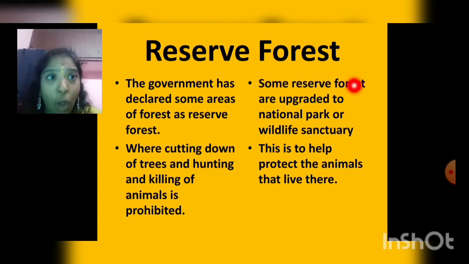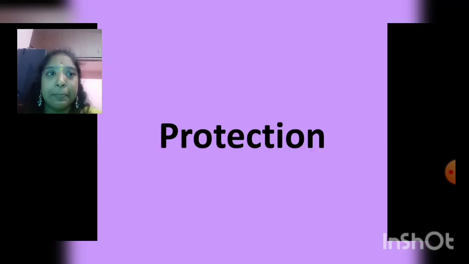Some reserve forests are upgraded to national parks and wildlife sanctuaries. This is to help protect the animals.